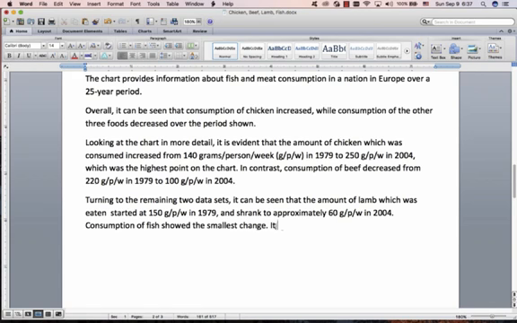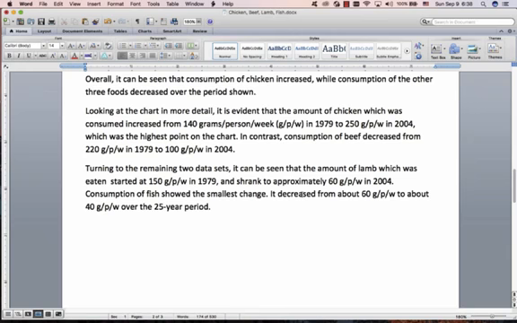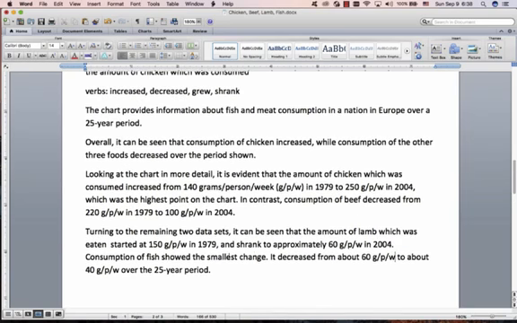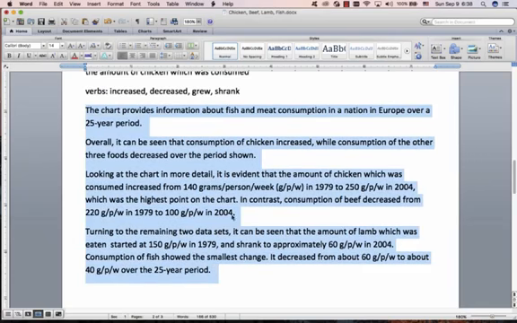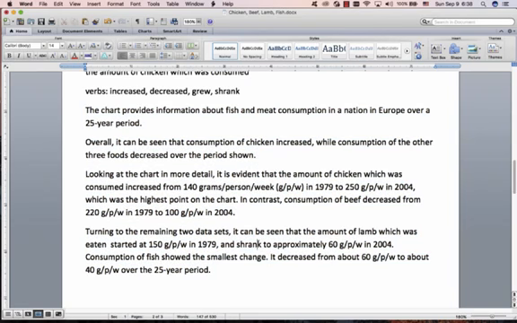So that's the only time in this essay where we're using something else as the subject of the sentence. It decreased from about that to about that over the 25-year period. I've made it a little bit different. I didn't say in 1979 over there. I just said over the 25-year period, just to change it a little bit. Great. How many words is that? 148, as you can see down at the bottom there, 148 words. That's perfect. 140 is actually fine. They say 150, but 140 is actually acceptable.